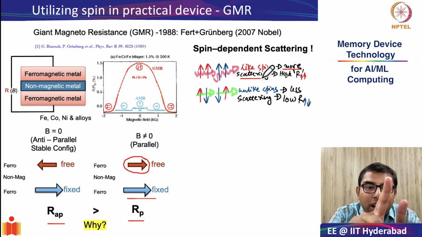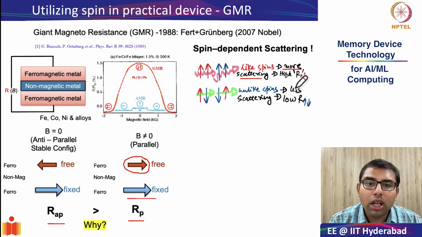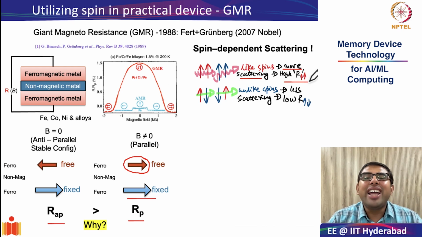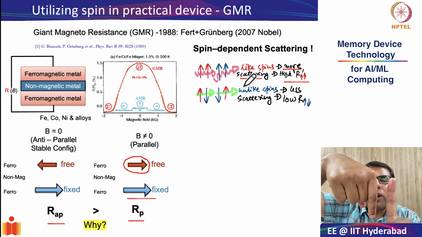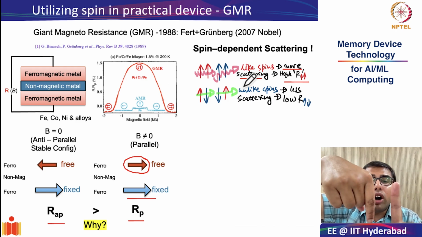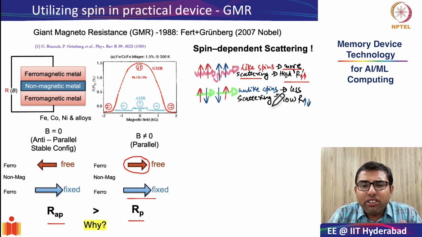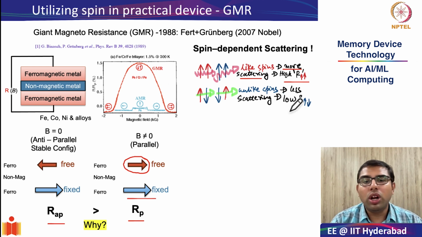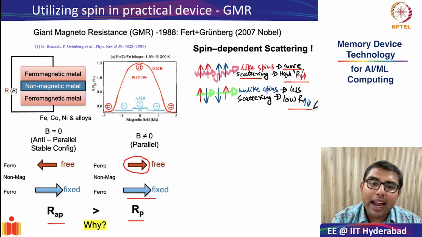Now, if two tiny magnets, which are nothing but two electrons having the same spin, interact with each other, they will cause more scattering, and therefore they will have high resistance, because more scattering results in higher resistance. However, if these are two small magnets which have opposite spin, or anti-parallel direction, the scattering will be much lesser, and therefore the resistance when these opposite spins interact with each other will also be lesser. So how does this help?